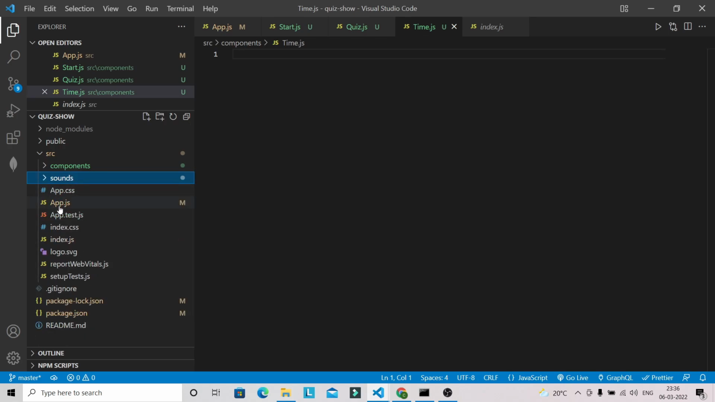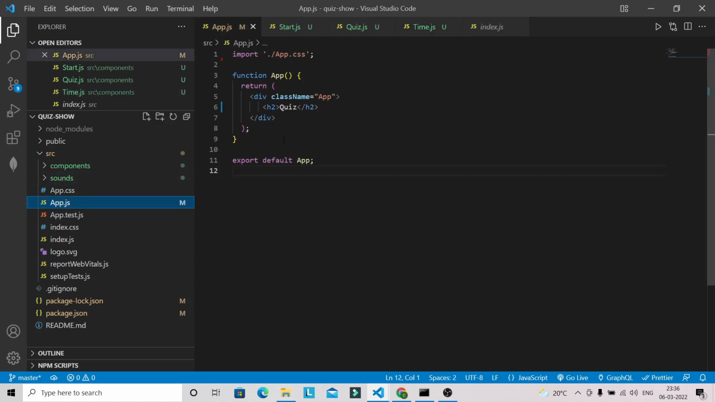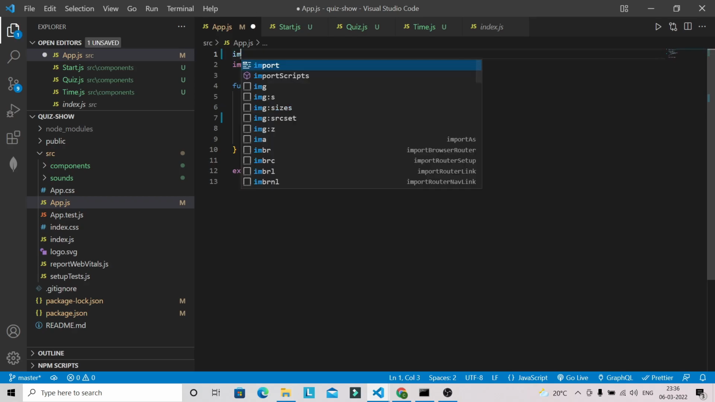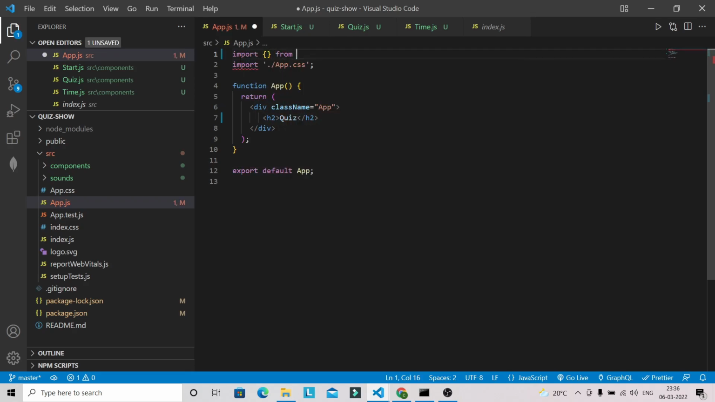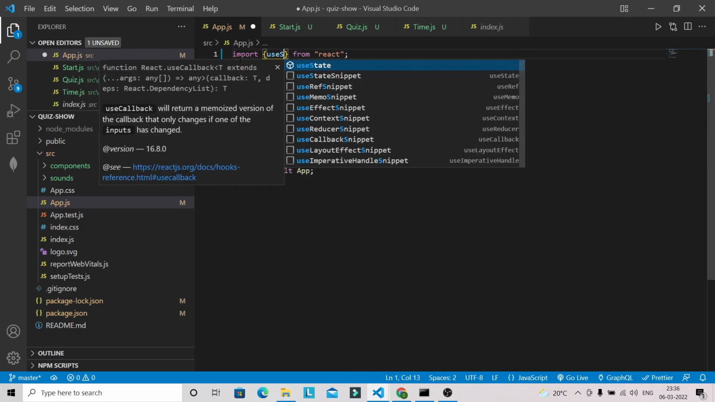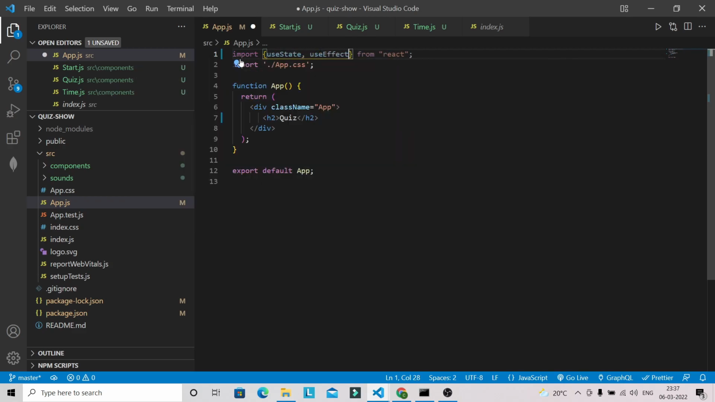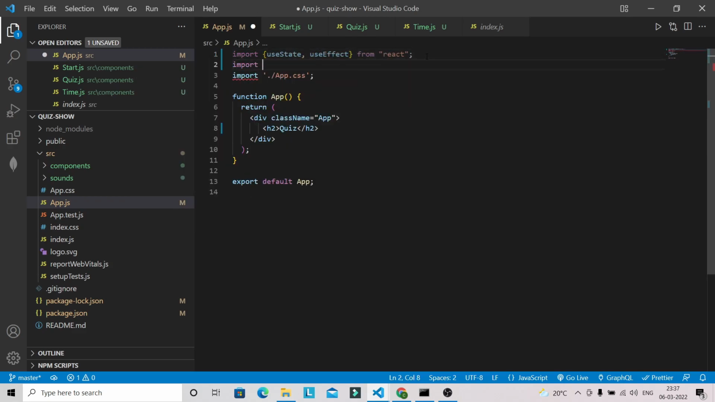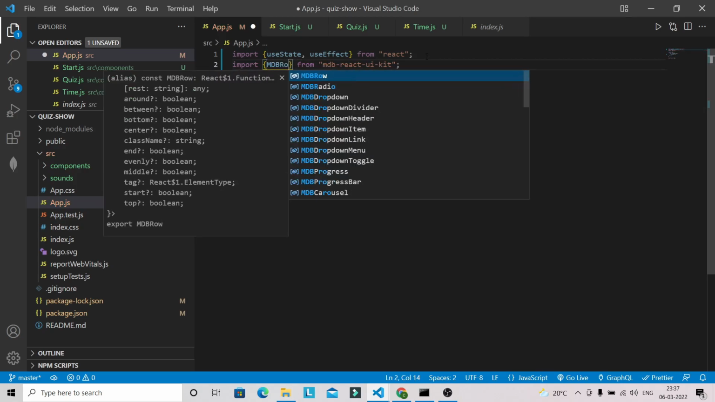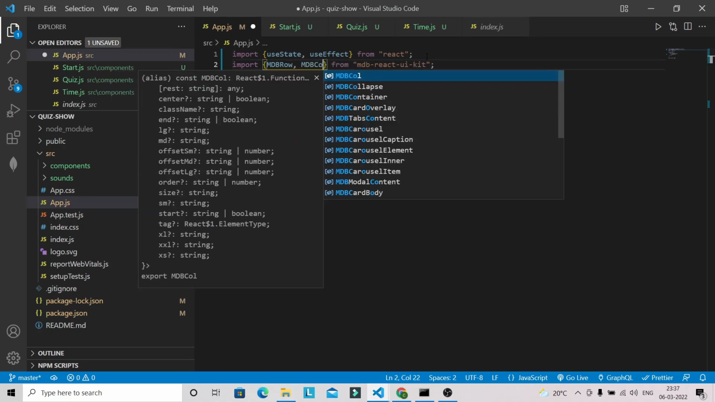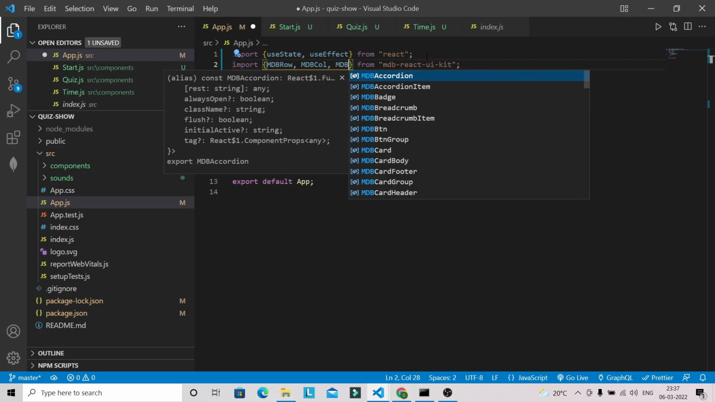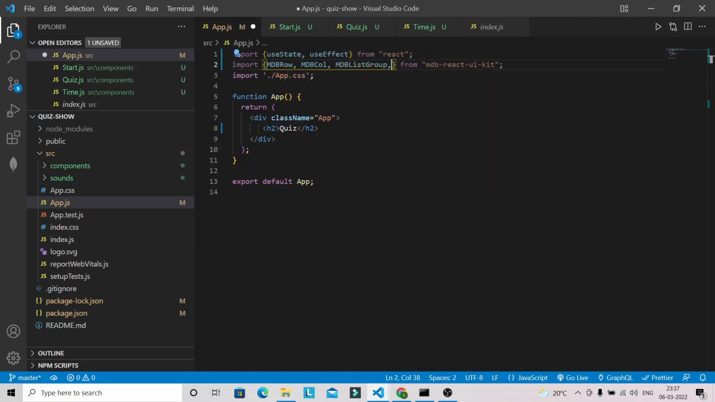And after that I'm going to start working with this app.js file. Okay, so first I need to bring some hooks from React. From React we need useState and useEffect. And I need some components from our MDB React UI kit. So we need components like MDBRow, MDBCol, MDBListGroup, MDBBtn. Okay.